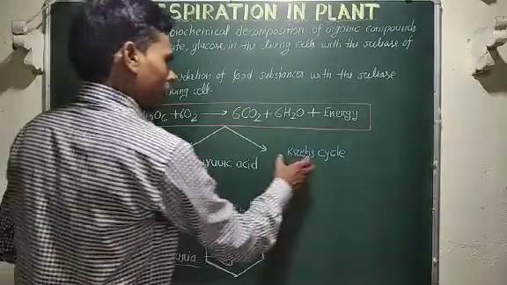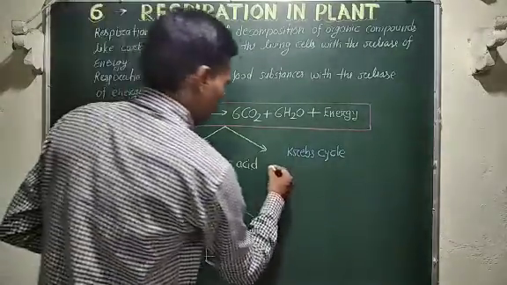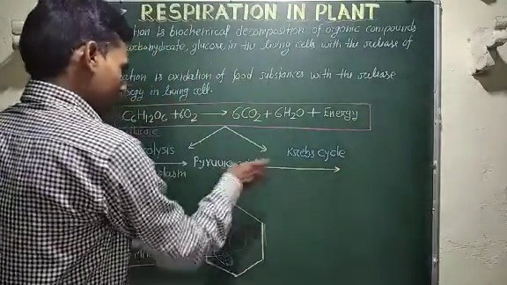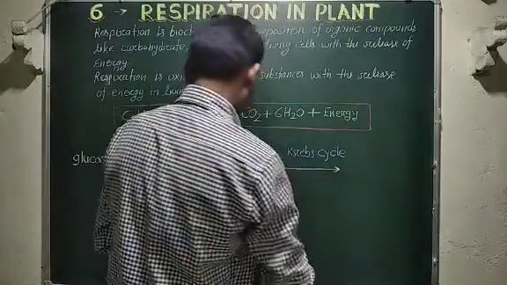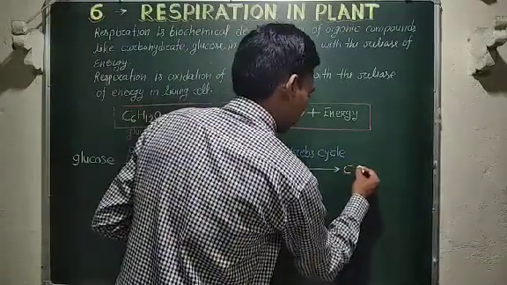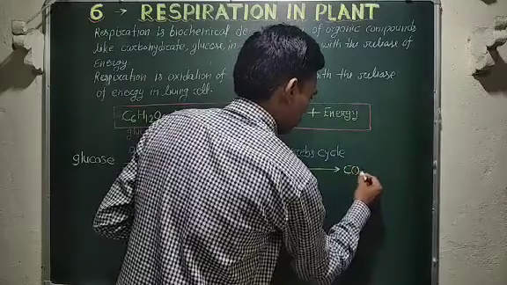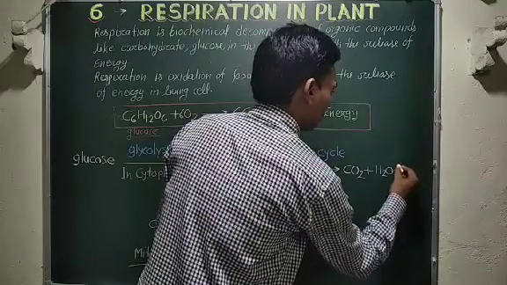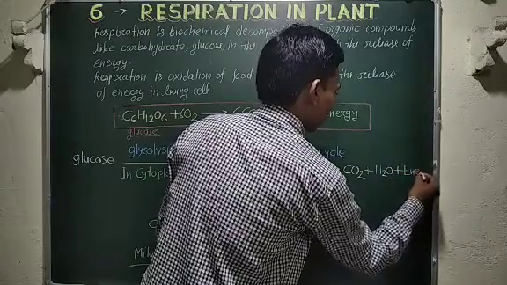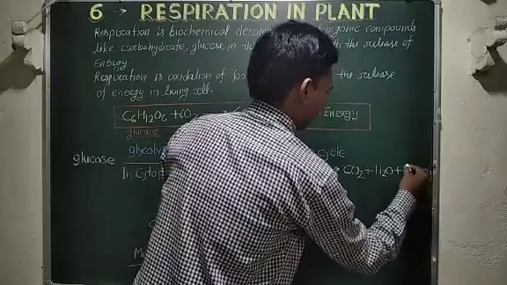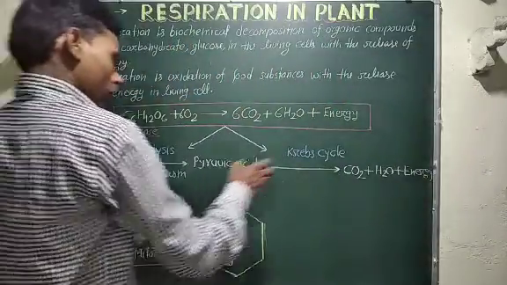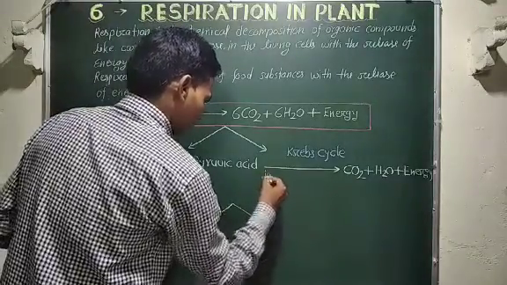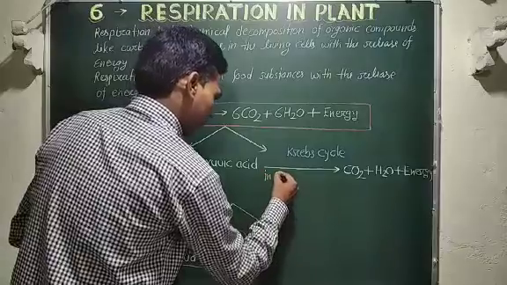Now, what happens in the Krebs cycle? In the Krebs cycle, pyruvic acid changes into CO2 plus H2O plus energy. Okay, this process is completed in mitochondria.